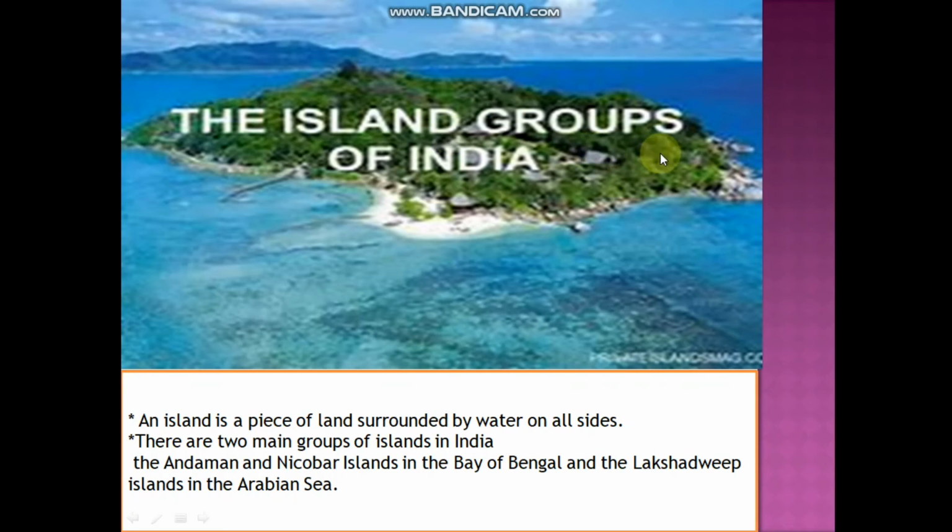The island groups of India. An island is a piece of land surrounded by water on all sides. So what is an island? An island is a piece of land surrounded by water on all sides. There are two main groups of islands in India. One is the Andaman and Nicobar Islands in the Bay of Bengal, and the other is Lakshadweep in the Arabian Sea.